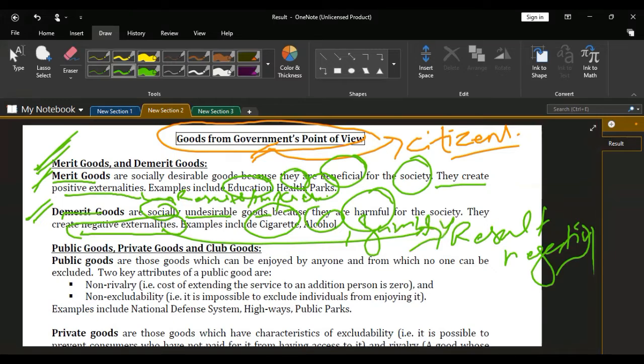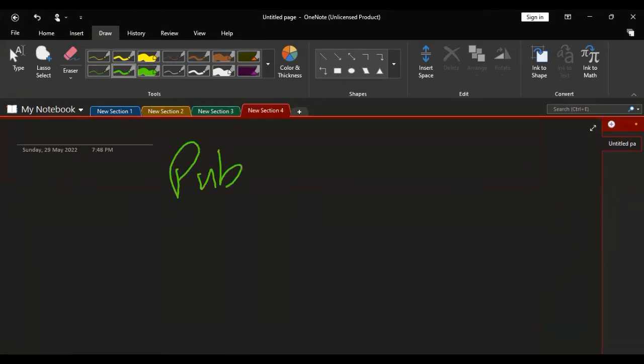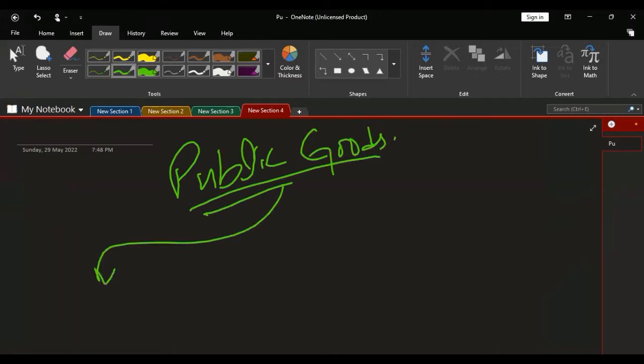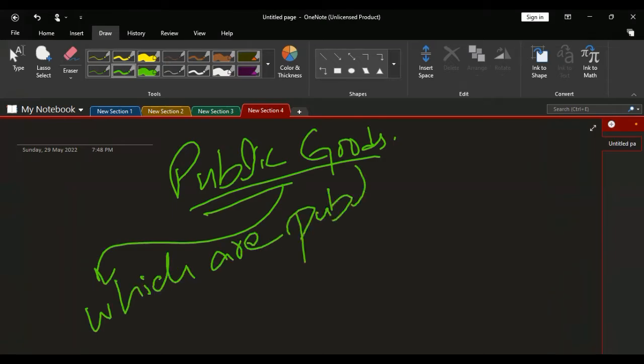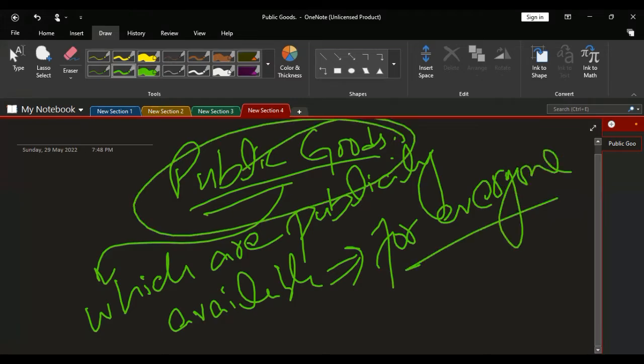The next type is public goods. Public goods are those goods which are normally provided by the government and their benefit is not limited to one person. Public goods are those which are publicly available, meaning they are available for everyone. Their benefit is not limited to one person. Such goods are called public goods.